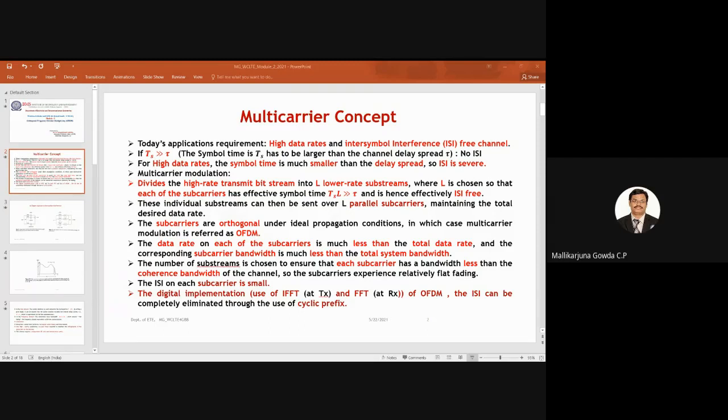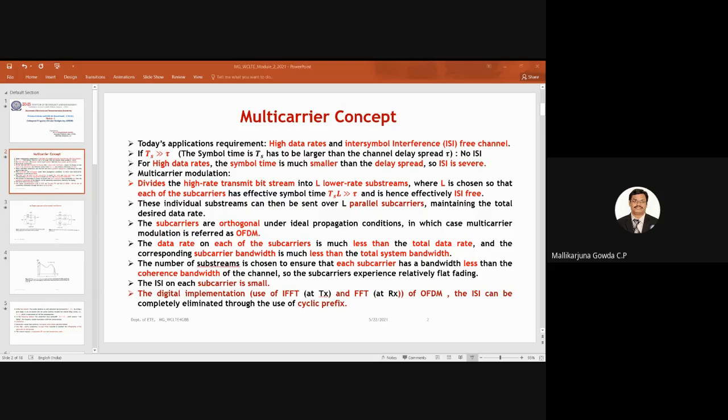So as I said, for high data rates, the symbol time will be much smaller than the delay spread. If you want to achieve the high data rate, we need to have a small symbol time. And as I said, the bit rate and the symbol or bit duration are inversely proportional. Hence, if I want to achieve high bit rate, the symbol duration will be small. And if it is less than the delay spread, then the intersymbol interference becomes a severe problem, right? So to overcome that problem, I said we go for multi-carrier modulation.